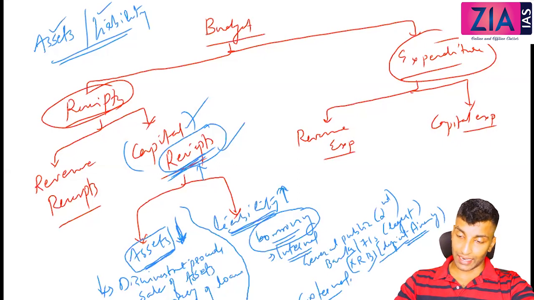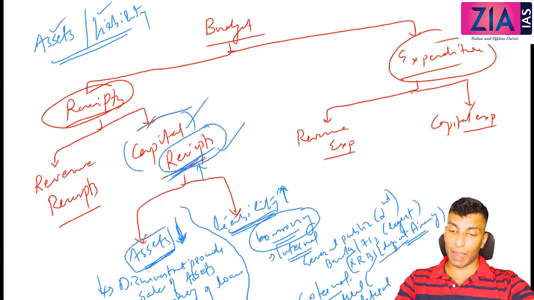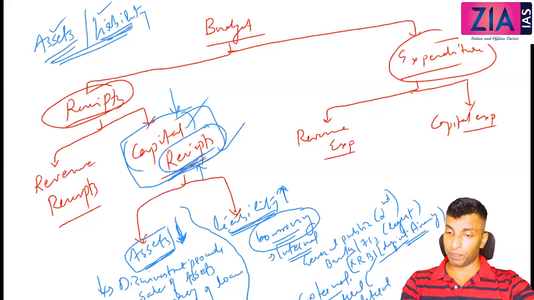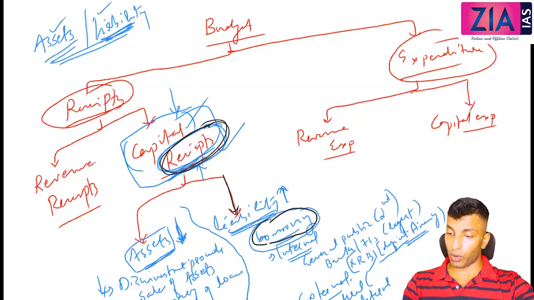What about external? That is easy, right? It is bilateral and multilateral. Bilateral means between governments. Multilateral means like IMF, World Bank, etc. So what you need to know is, when we discuss capital receipts, if it is capital, it has to do something with assets and liability. Here it is receipts, which means you are receiving. So you are receiving, it can be borrowing. If it is borrowing, liability will increase. That will come under capital receipts.